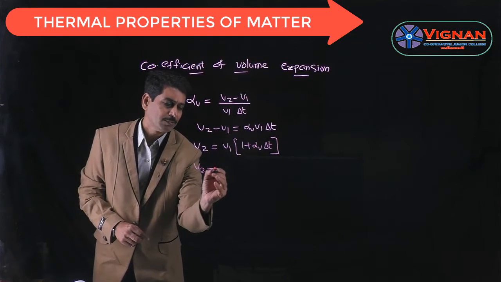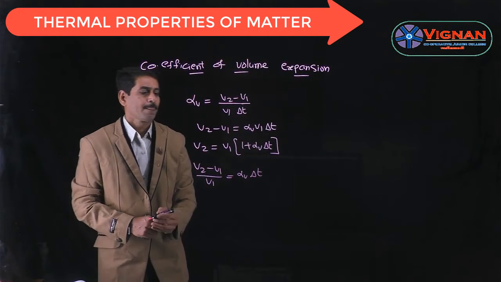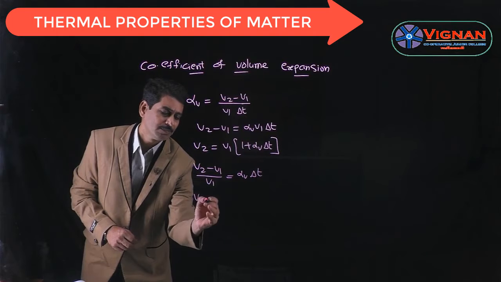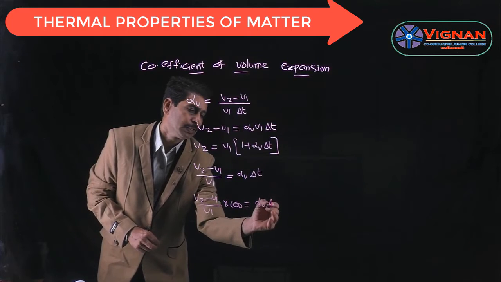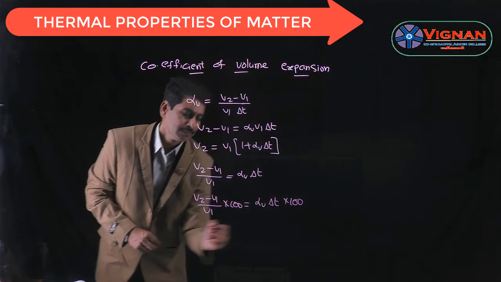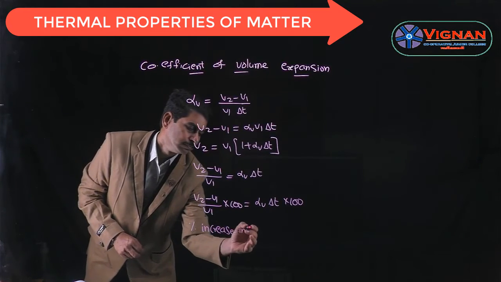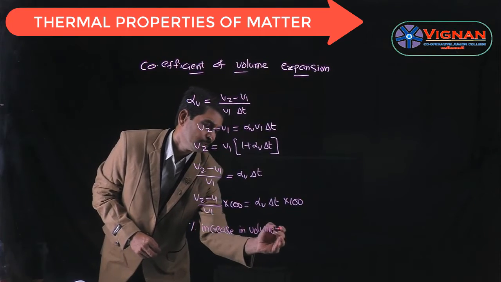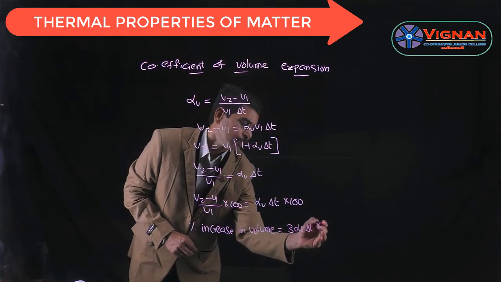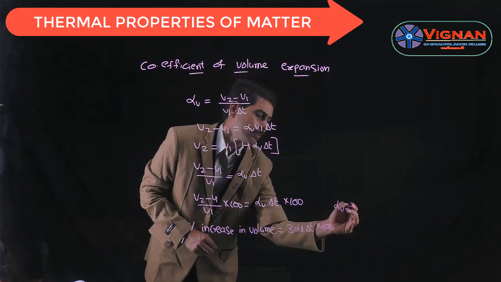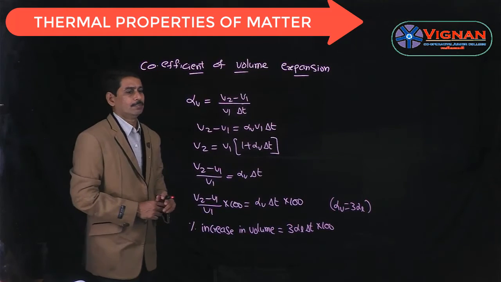And the fractional change in volume is nothing but (V2 minus V1) by V1 is equal to alpha V into delta T. And the percentage increase in volume is (V2 minus V1) by V1 into 100 is equal to alpha V into delta T into 100. So this is called the percentage increase in volume, and we know alpha V can be given as 3 alpha L. So it is 3 alpha L into delta T into 100, because alpha V is equal to 3 alpha L. So this is the expression to find the percentage increase in volume.